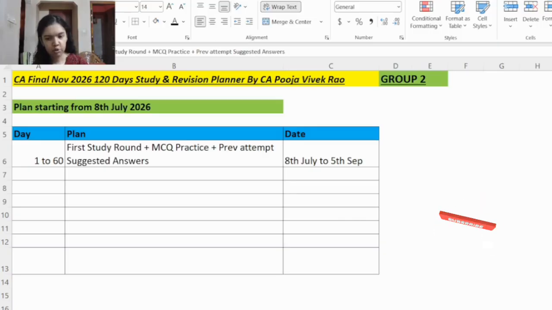And for IBS, go through the case scenario booklet that the ICAI has given. And for DT and IDT, make notes of different sections, different provisions. That is very important. And of course, Saransh is also available, but your own handwritten notes will always be important.